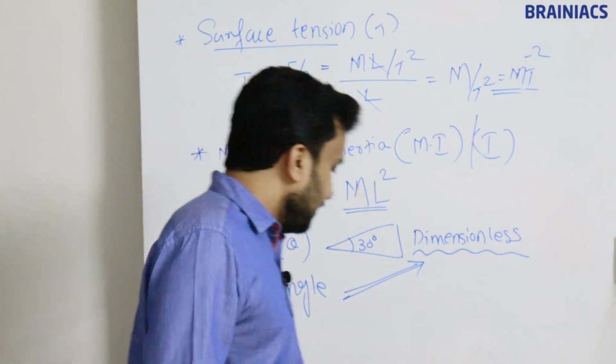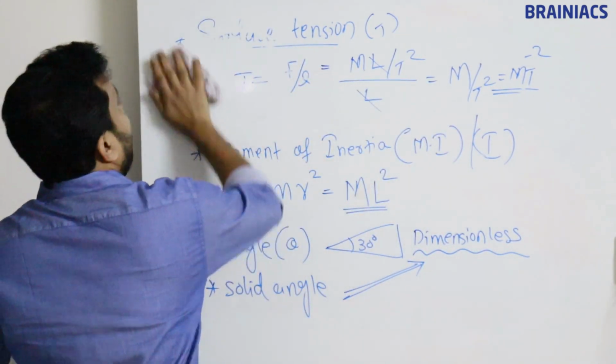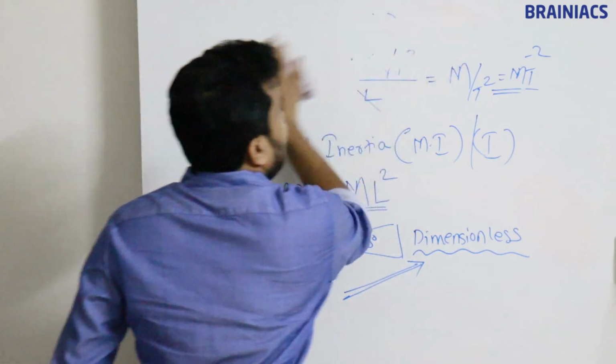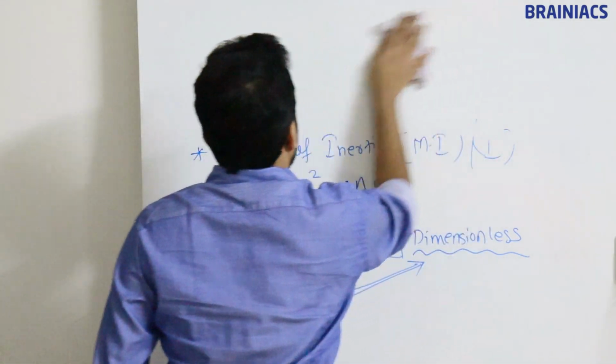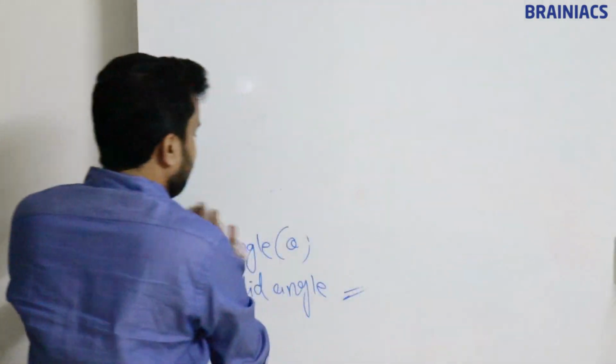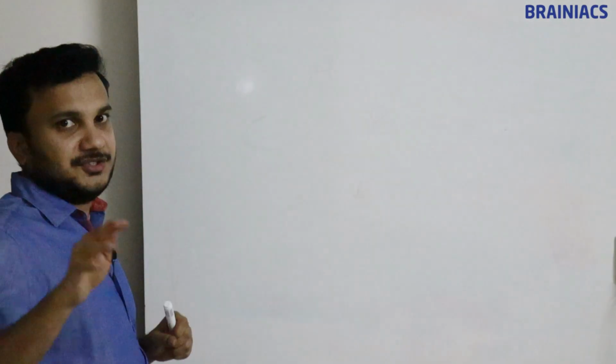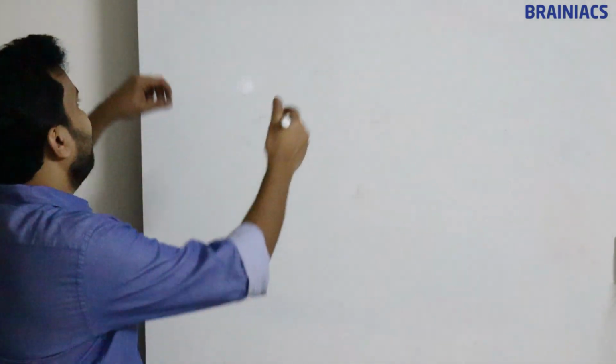There is one more dimensionless quantity, which is very commonly asked in entrance examinations. These normally come in your final entrance examinations. That parameter is called strain. You will learn it in your first year itself, after a few months.